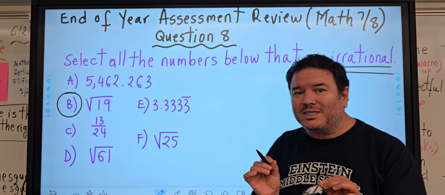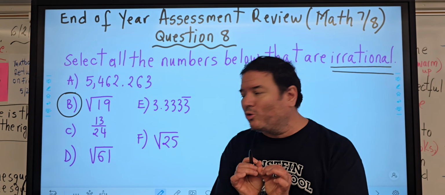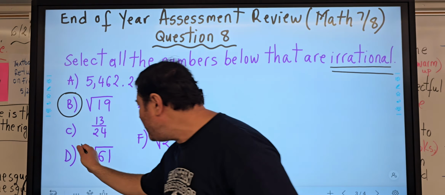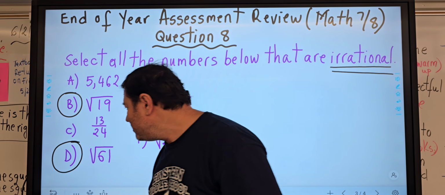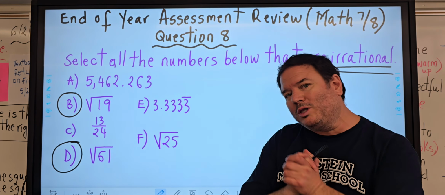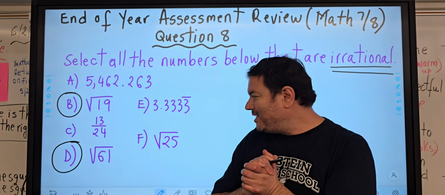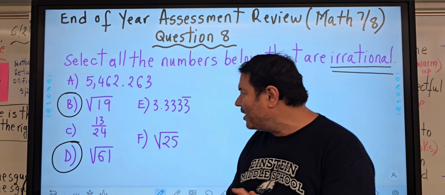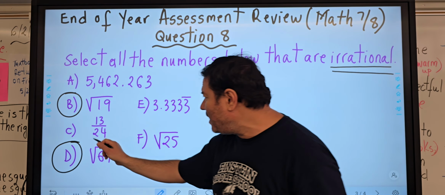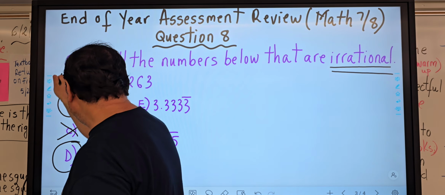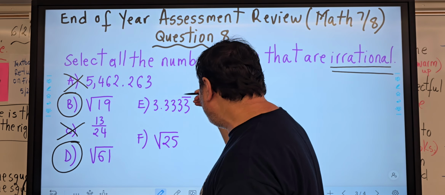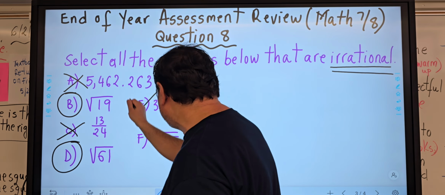Remember, all the numbers that cannot come out of the square root are irrational. The same thing here. Square root of 61. I don't think there are two numbers multiplied together that will give you 61. So those two are irrational. That's not irrational. 3.33, repeating decimal, not irrational.